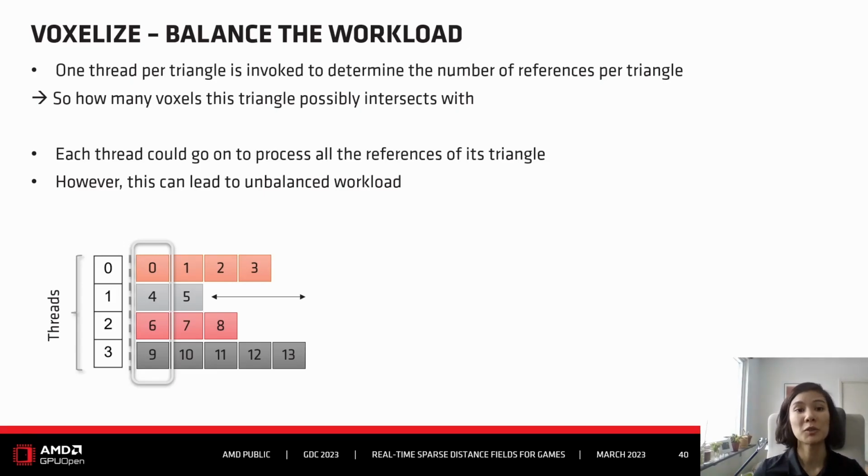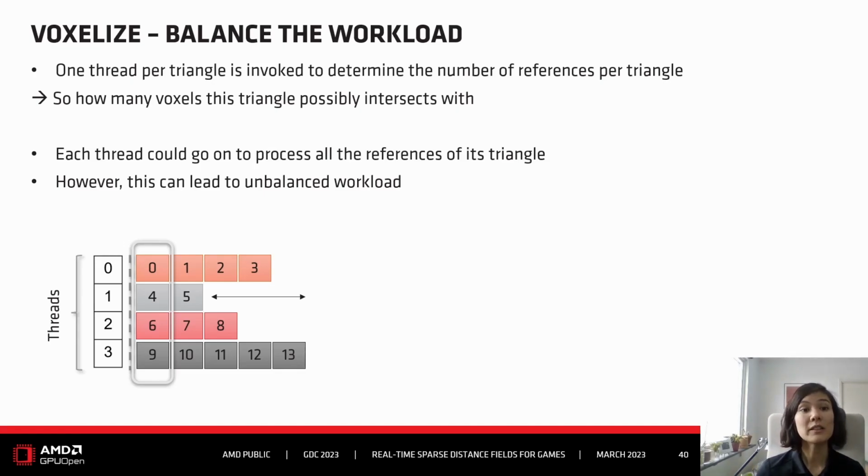First we counted all the triangles of the clone tree, right? And then we spawn one thread per triangle. Each thread determined the number of references, so the maximum number of voxels this triangle possibly intersects with. And then we had to verify if the reference was valid or not.